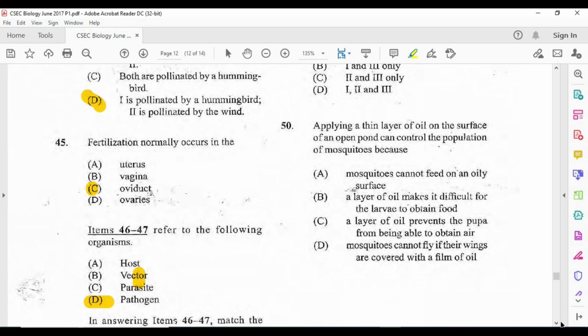But we're not really trying to treat the adult itself when it comes to the oil. We are trying to treat the stages that are in the water. So here it would have been better to use C, because that's going to affect the surface tension of the water, and the mosquito will not be able to breathe. It is around breathing that we use it for C. Alright, so 50, your answer there is going to be C.